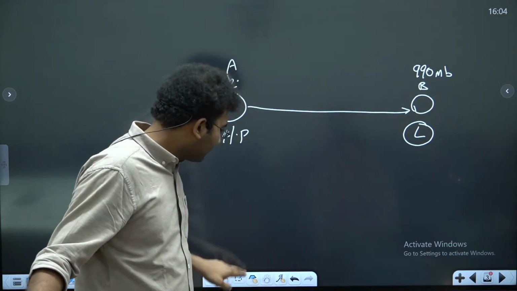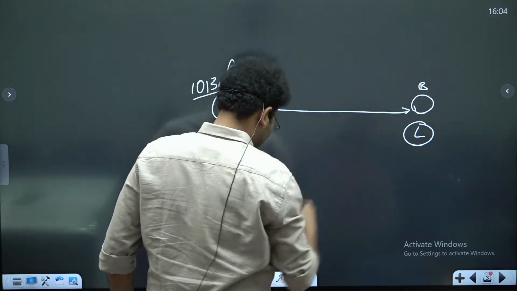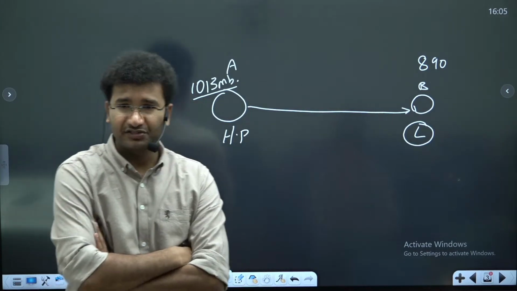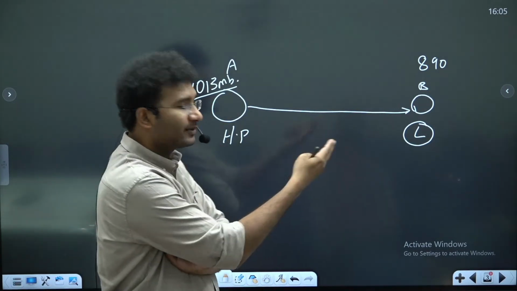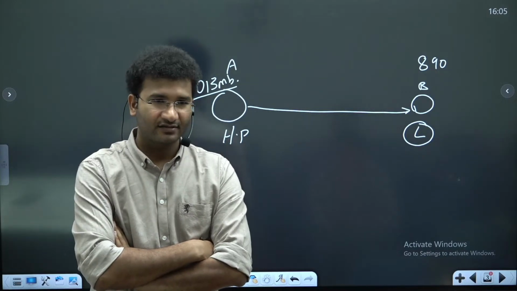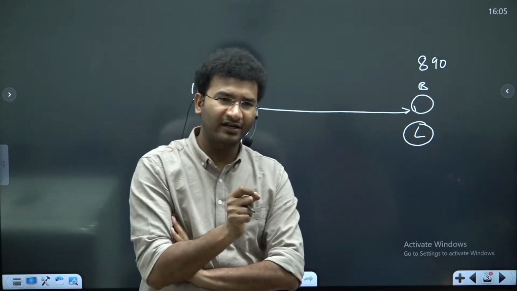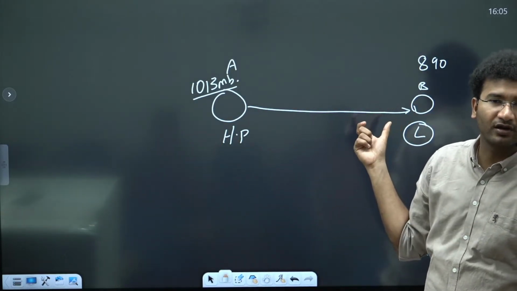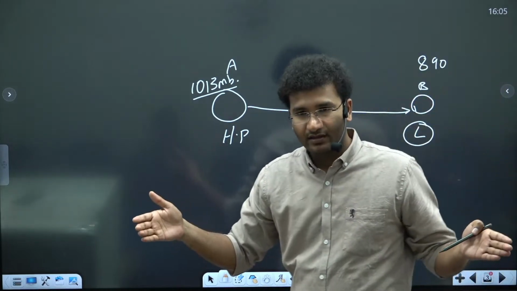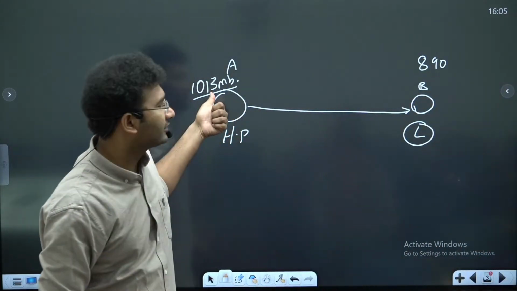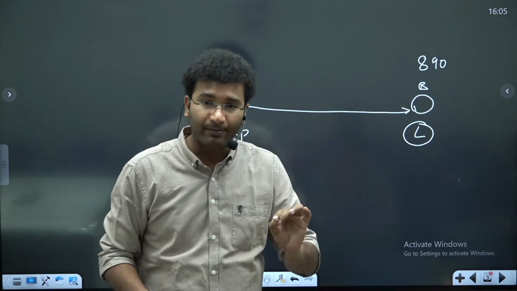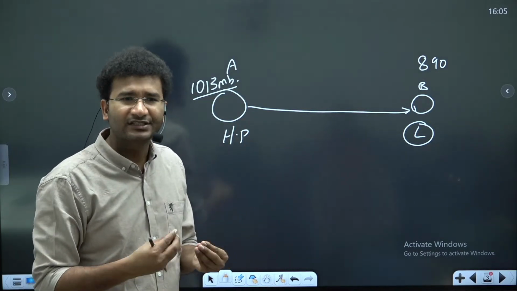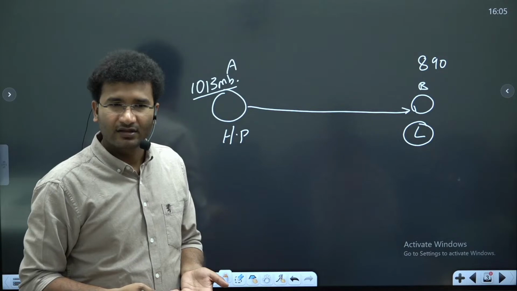Suppose within the same area, here if you have a pressure system of 890, what happens? This is a very low pressure system. What about the wind speed? It will increase. The speed of the wind is always dependent upon the difference between high pressure and low pressure. If that gap increases, I'm talking about the gap of what? The difference in millibars, if it is more, the speed of the wind will also be more. This is as simple as possible.